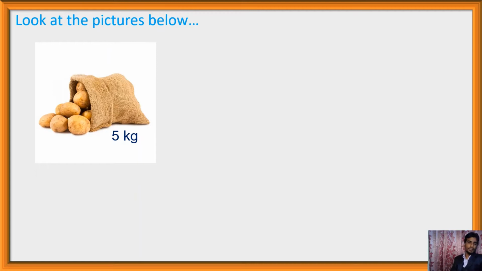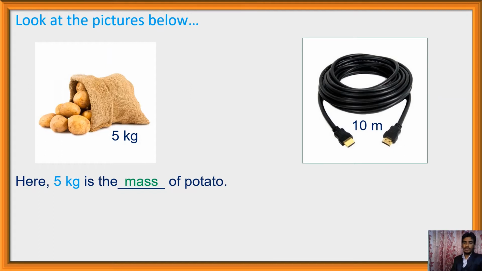What are you seeing here? This is 42 and 5 kg. Here 5 kg is the what of 42? Here 5 kg is the mass of 42. And here 10 meter cable. Here 10 meter is the what of cable? Here 10 meter is the length of cable.